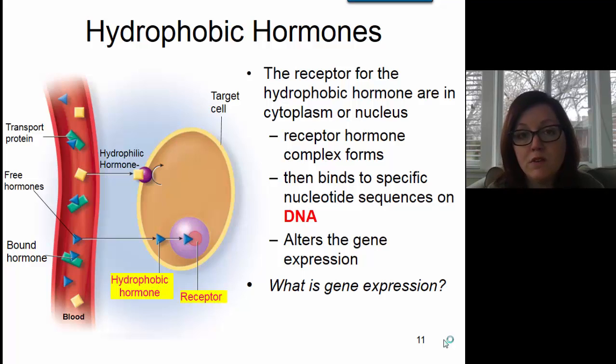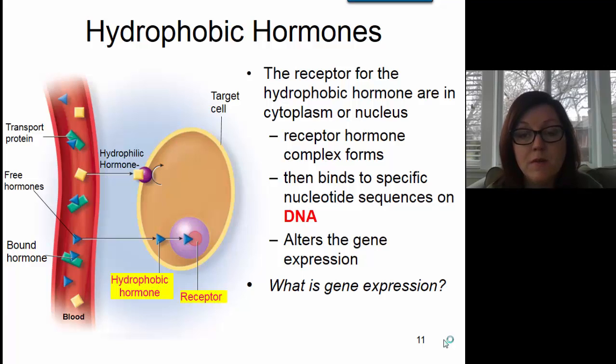And this, again, is because the hydrophobic hormone is hydrophobic, and hydrophobic substances can cross cell membranes via simple diffusion. Once the hormone is inside the cell, it will bind to a receptor, forming the hormone receptor complex. The hormone receptor complex typically then binds to DNA, altering gene expression.